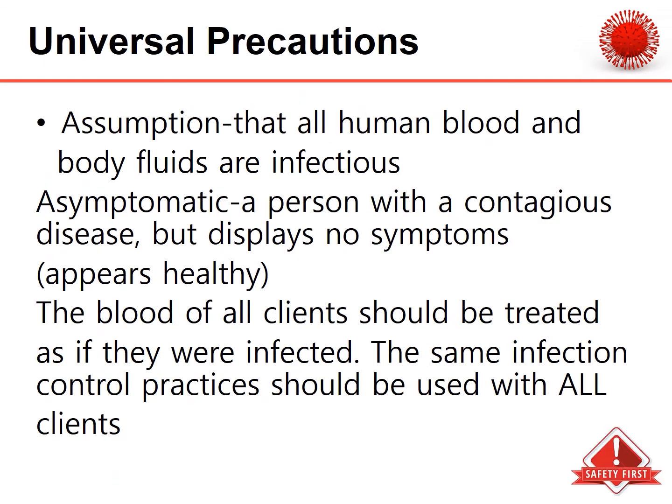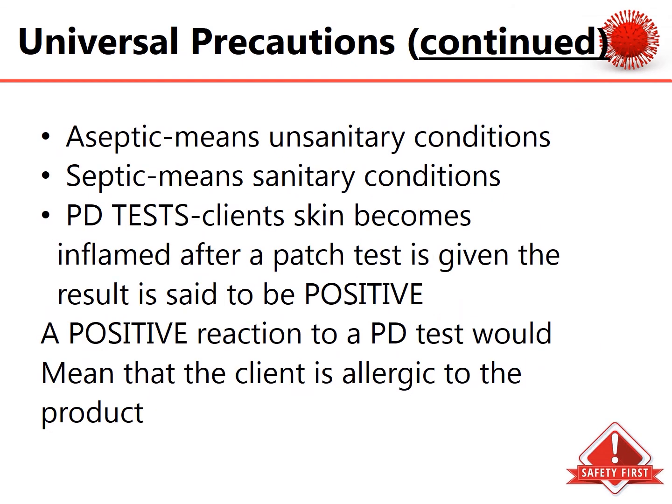Let's talk about universal precautions. It's safe to assume that all human blood and body fluids are infectious. Asymptomatic: a person with a contagious disease but displays no symptoms, appears very healthy. The blood of all clients should be treated as if they were infected. The same infection control practices should be used with all clients. Aseptic means sanitary conditions. Septic means unsanitary conditions.